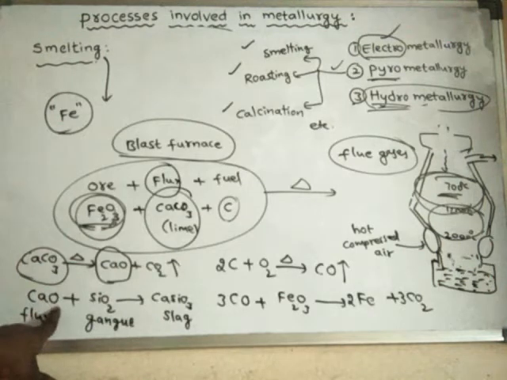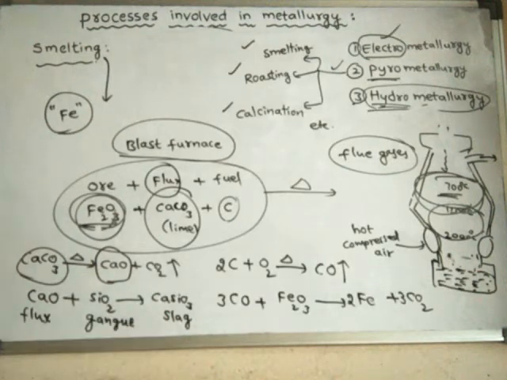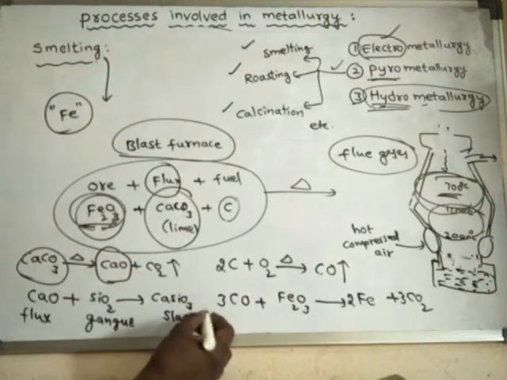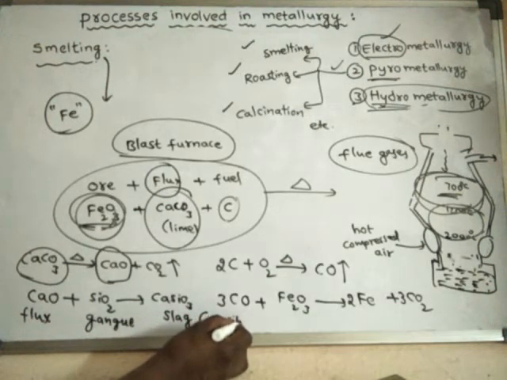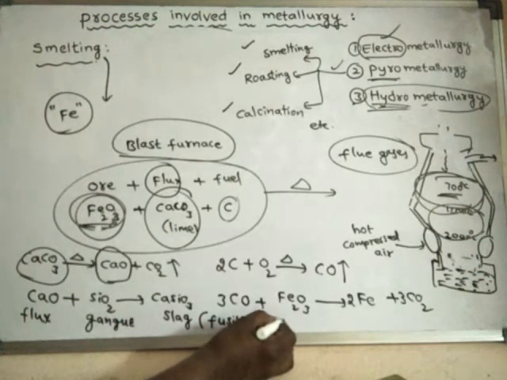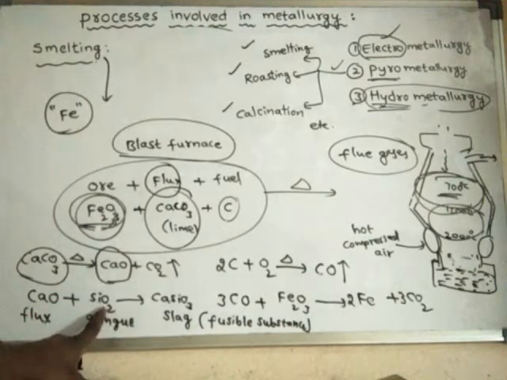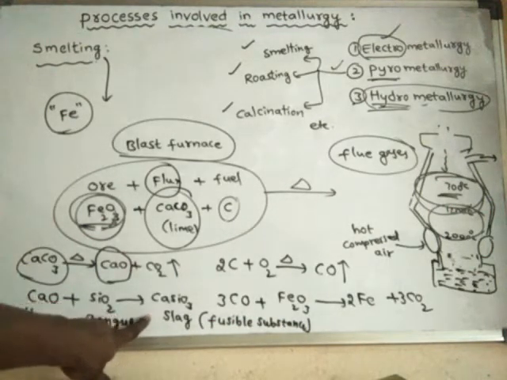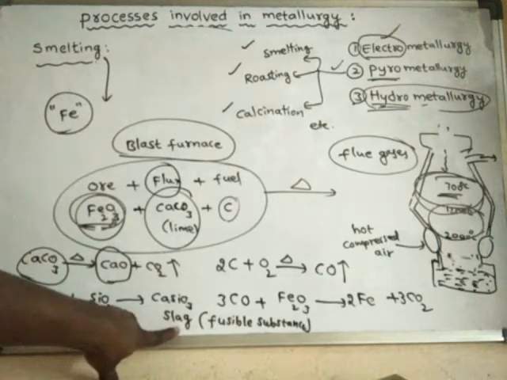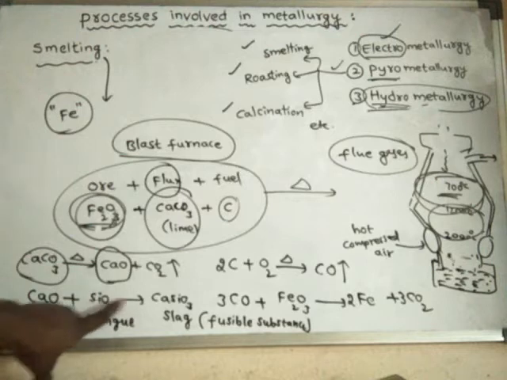So that means calcium oxide will react with silicon dioxide to form calcium silicate. This is called slag. Slag is a molten, fusible substance. So impurities are converted into slag. What is slag? Slag is nothing but what forms when flux reacts with impurities, and those impurities are converted into slag.